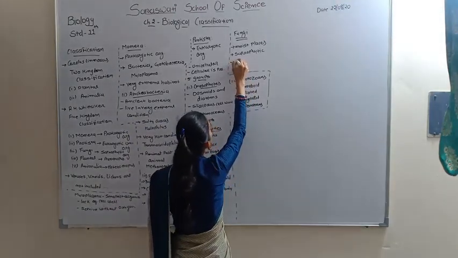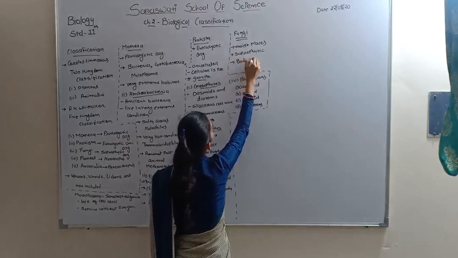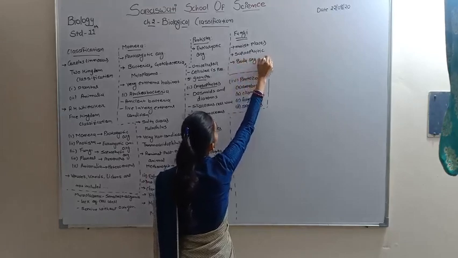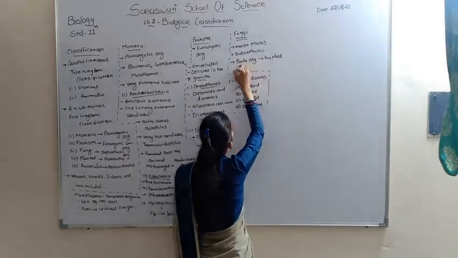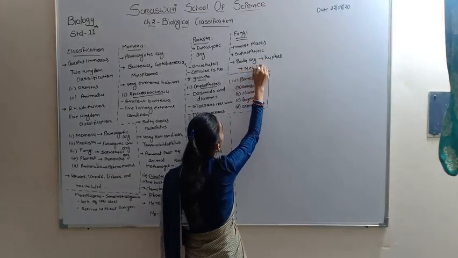The body organization is known as hyphae, a net-like structure.